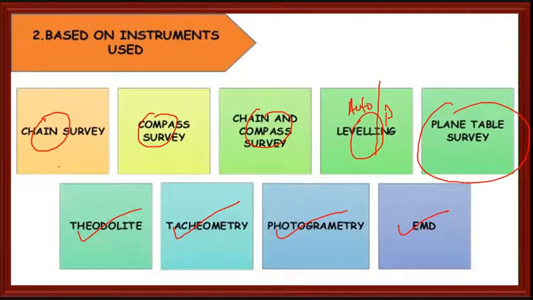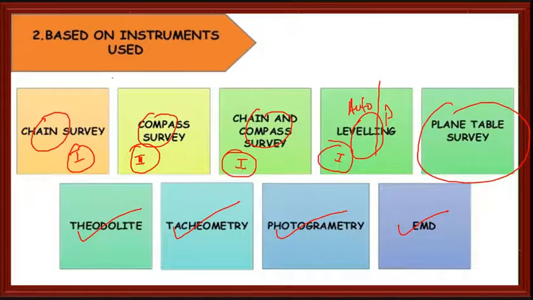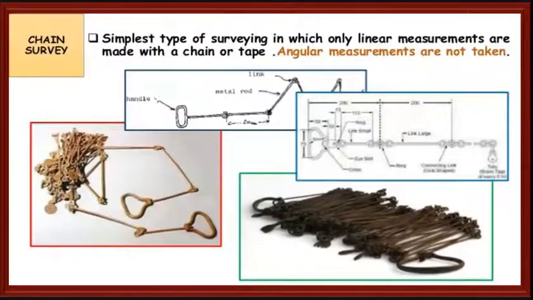I will just give a brief introduction, with images, with respect to these things, and we will see them in depth in later units. These are also seen in the first unit, and this is seen in the second unit. So we will see everything apart from photogrammetry, tachymetry, and EDM, which are in advanced surveying. So what is chain surveying?